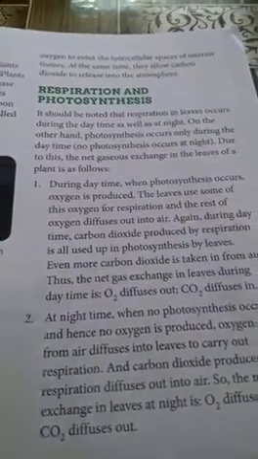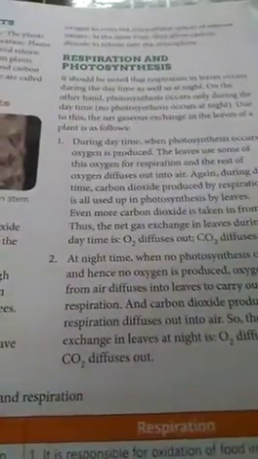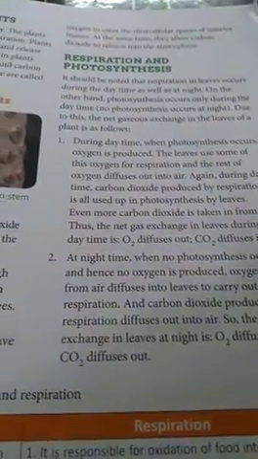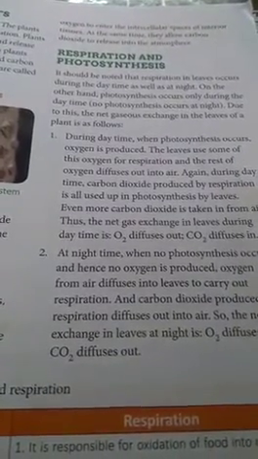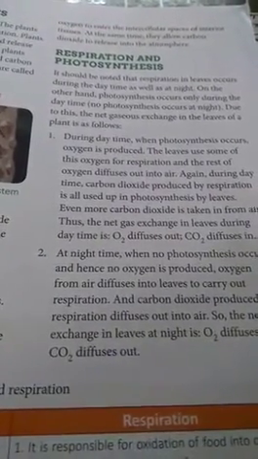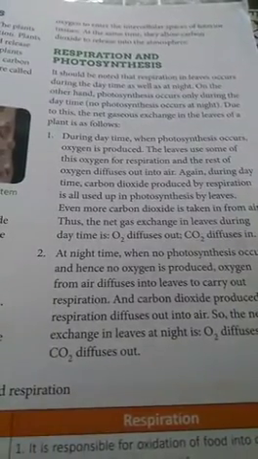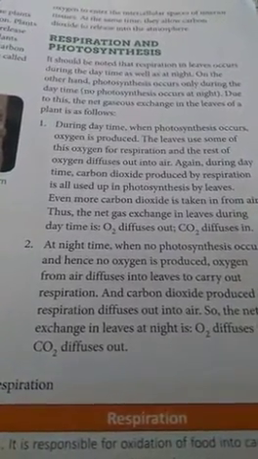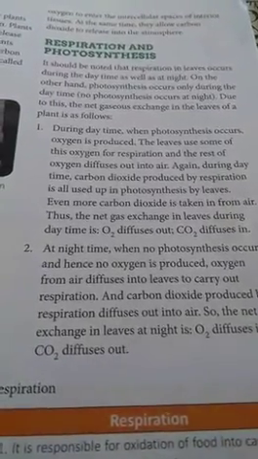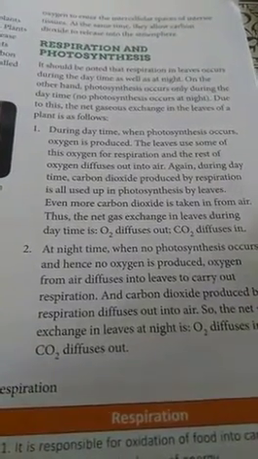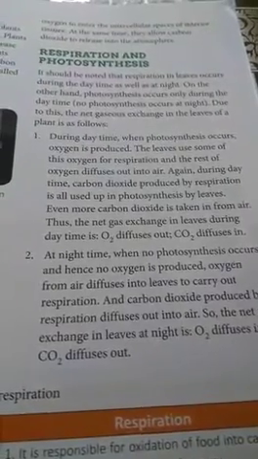Now, what occurs during the night time? During the night time, light is not available, so photosynthesis doesn't take place. When photosynthesis doesn't take place, then the plants absorb oxygen from outside and give out carbon dioxide.